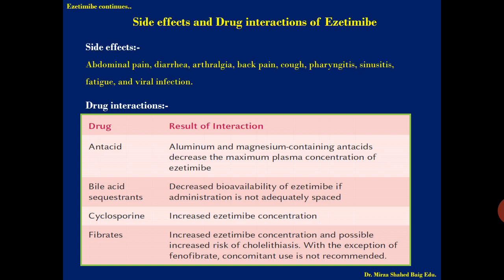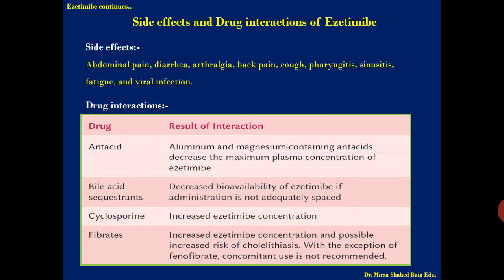Apart from this, for drug interactions: when given with antacids, aluminium and magnesium containing antacids decrease the maximum plasma concentration of ezetimibe. Bile acid sequestrants decrease the bioavailability of ezetimibe if administration is not adequately spaced. That means if two drugs are given, there should be a timing difference of administration. So both are not given simultaneously, there should be some gap or space between the administrations.